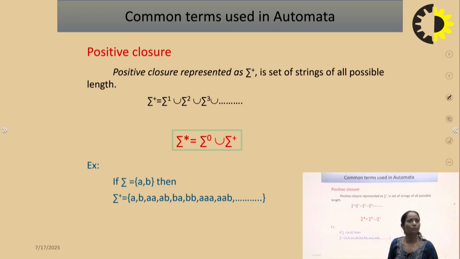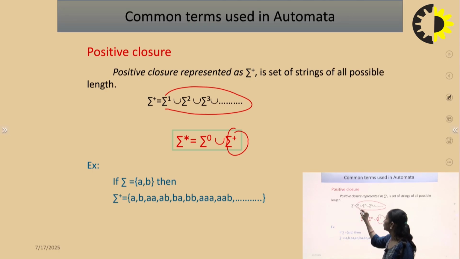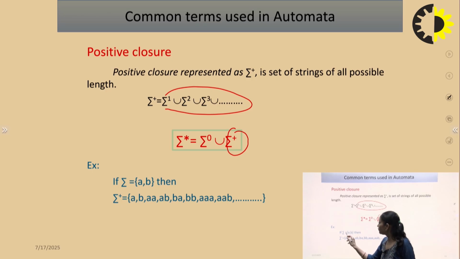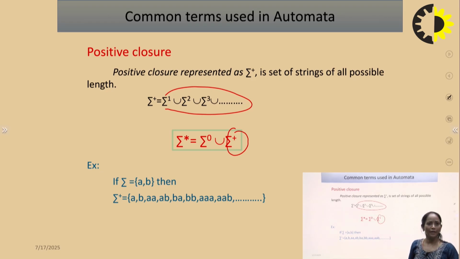What is positive closure? Positive closure is represented by sigma plus, and it is the set of strings of all possible lengths excluding epsilon. Sigma star is equal to sigma to the power of 0, the string of length 0, union sigma plus. Sigma plus means strings of length 1, length 2, length 3, except null. So if sigma is equal to {a,b}, then sigma plus, the positive closure of sigma, is a, b, ab, ba and so on, except null.